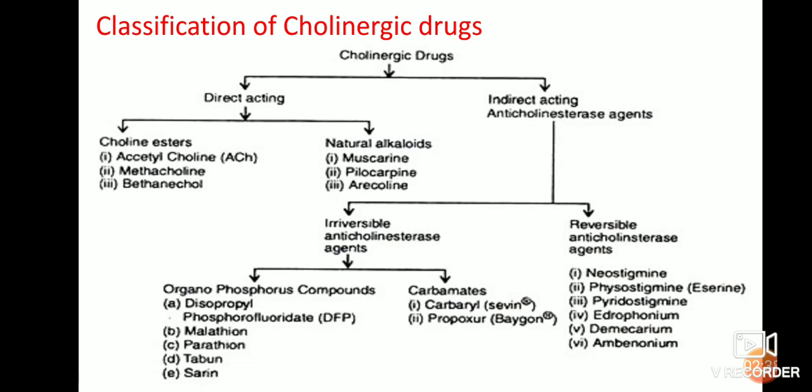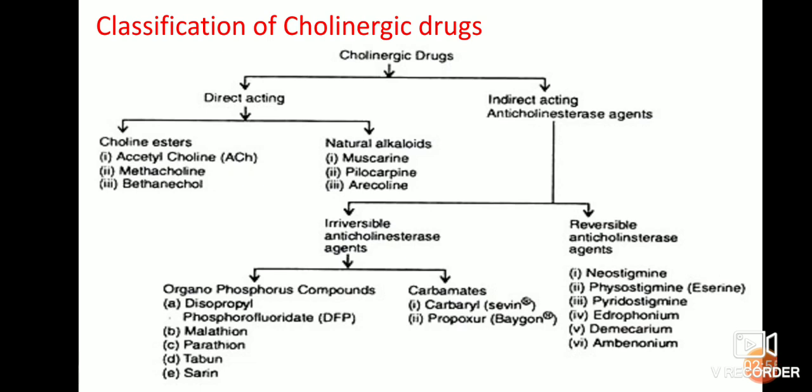Carbamate compounds include carbaryl and propoxur. Organophosphorus compounds include diisopropyl fluorophosphate, malathion, parathion, tabun, and sarin.